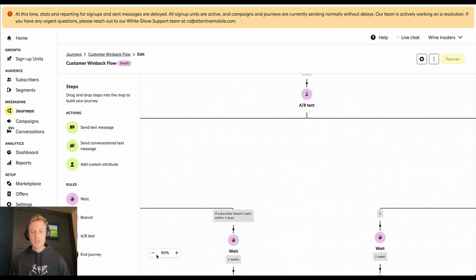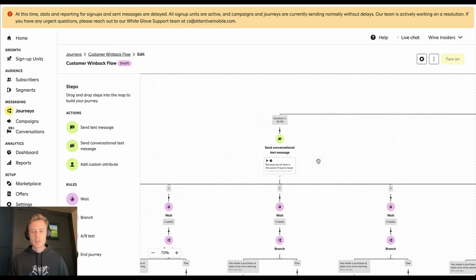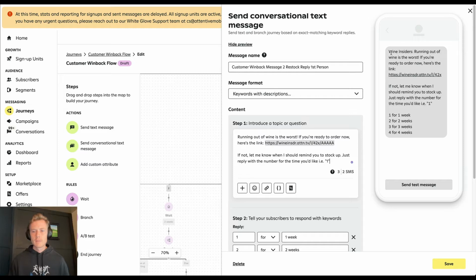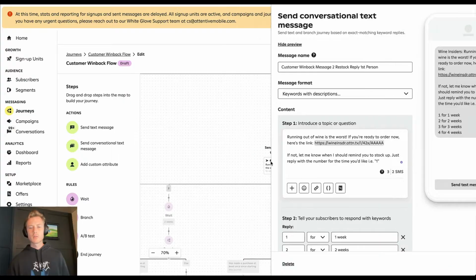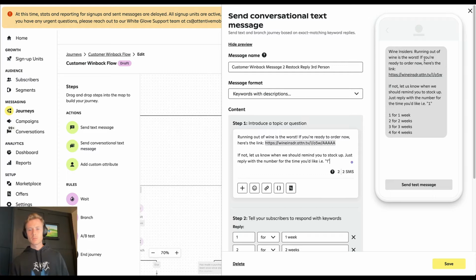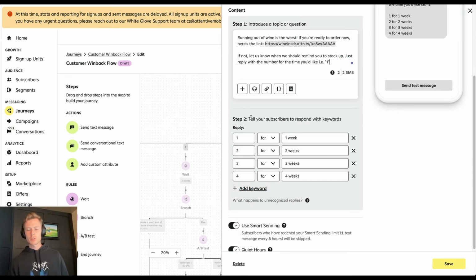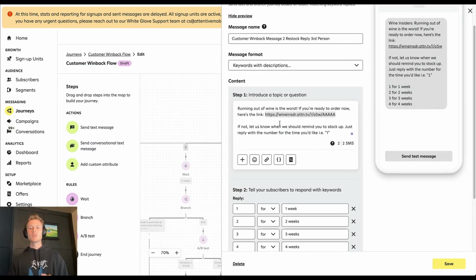Then we're running an A/B test, which you don't need to do, but the A/B test here is, see here, running out of wine is the worst. We're testing first person versus testing third person. And here we're using the keywords with descriptions. So what we're trying to do is understand if you're not ready to order now, then let us know when we should remind you to stock up again. So reply 1 for 1 week, 2 for 2 weeks, 3 for 3 weeks, and 4 for 4 weeks.